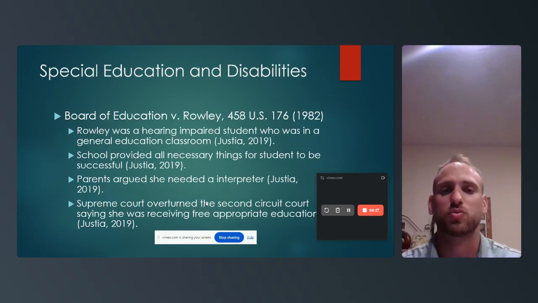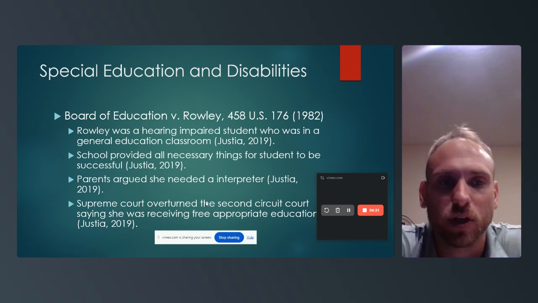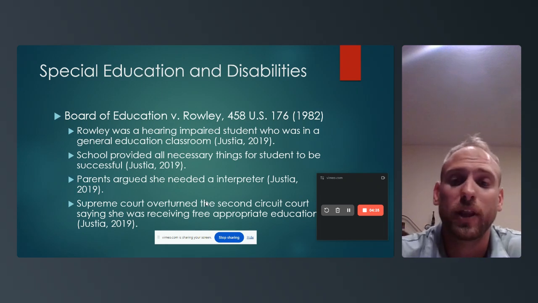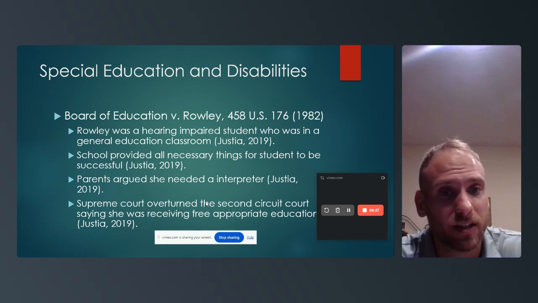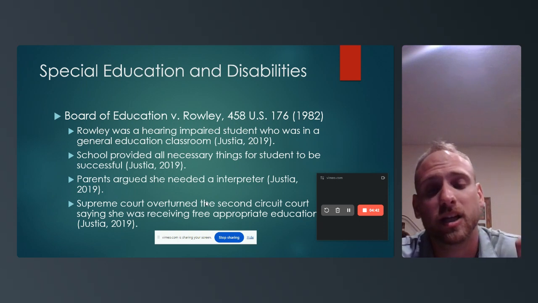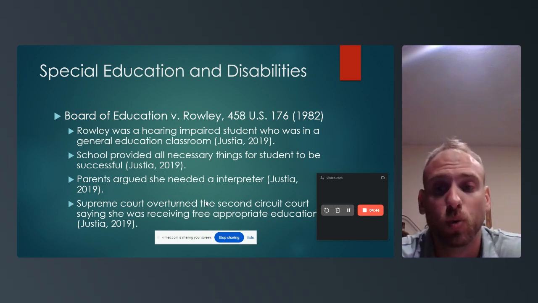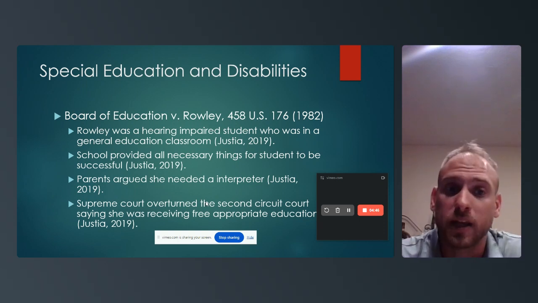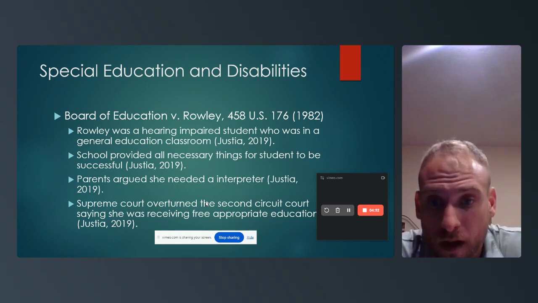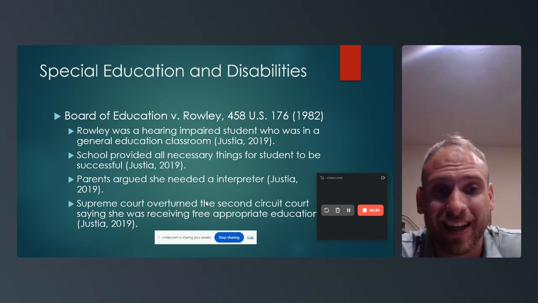Special education and disabilities. Board of Education versus Rowley, 1982. Rowley was a hearing impaired student who was in a general education classroom. The school provided all the necessary things for students to be successful, but the parents argued that she needed an interpreter to meet her needs. The Supreme Court overturned the ruling that said they do need an interpreter, saying she was receiving a free, appropriate education.